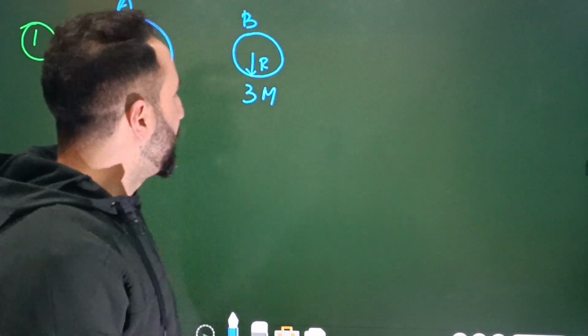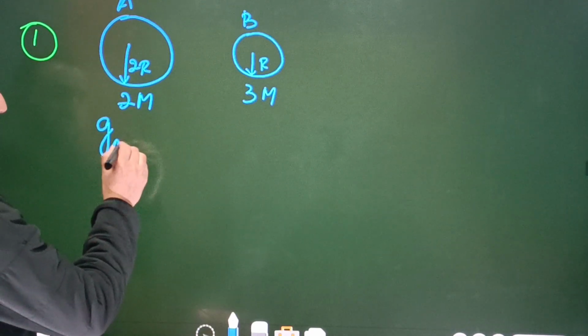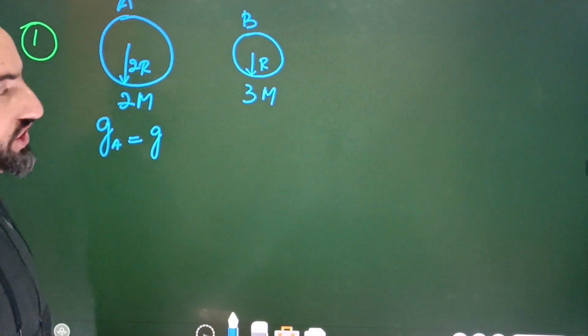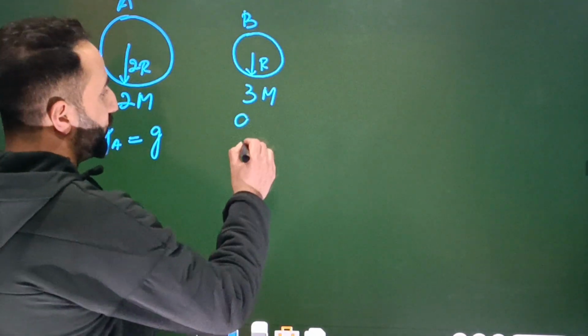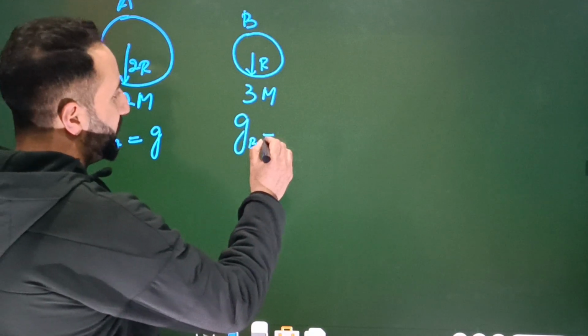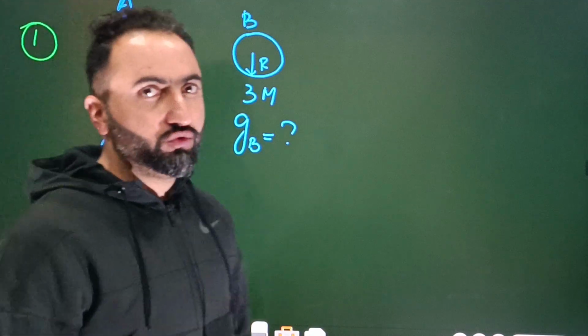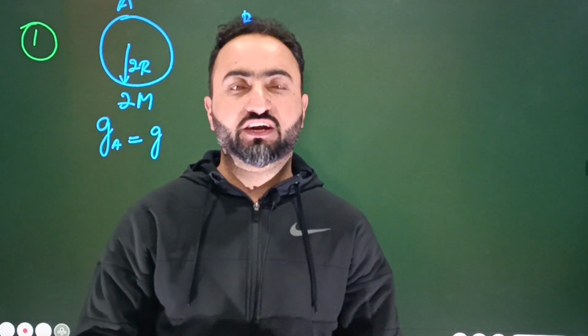Now what's given is this. Suppose that the acceleration due to gravity of A is equal to g. You have the acceleration due to gravity on the surface of planet A as g, and you are supposed to calculate what will be the value of acceleration due to gravity on the surface of planet B. First of all, you see what is given to us. What is given to us? Mass and radius are given to us.